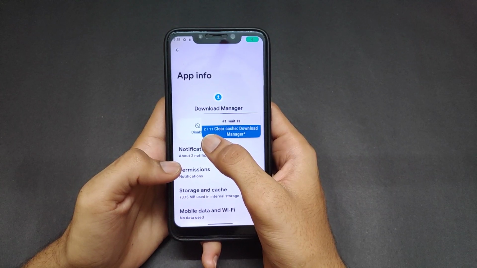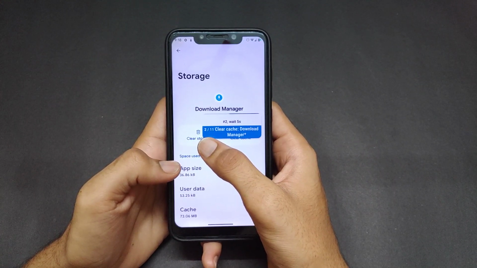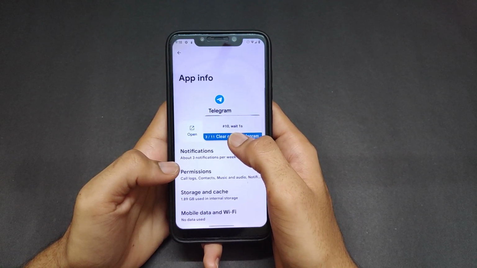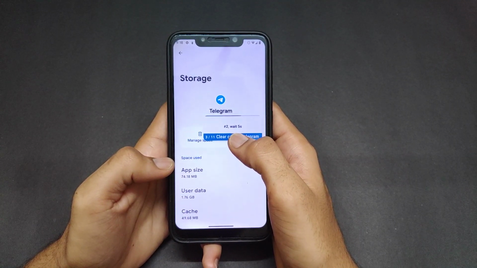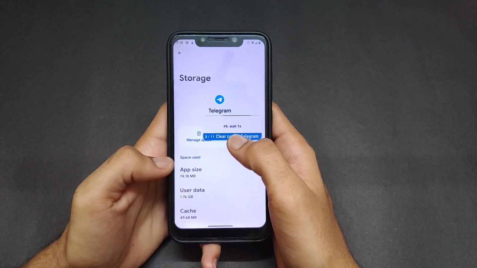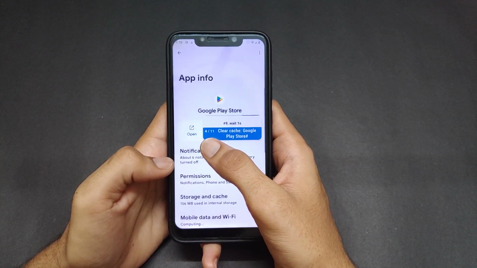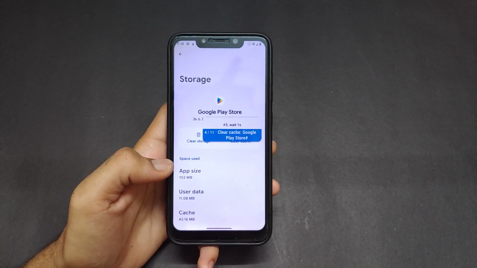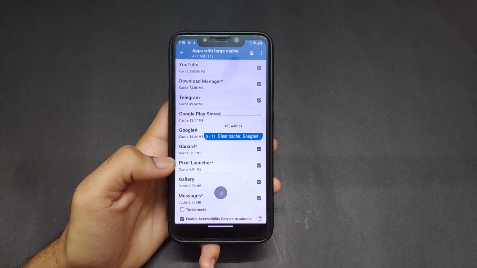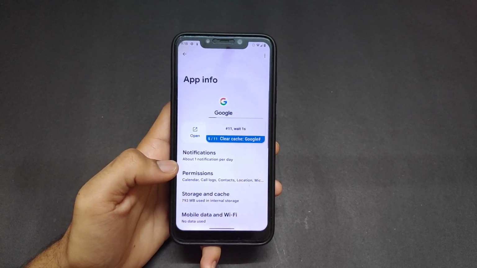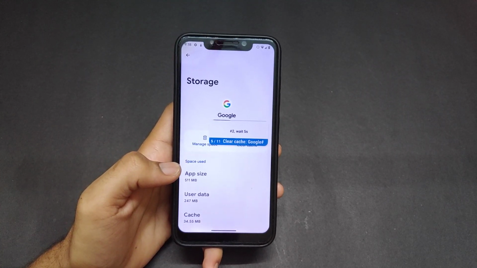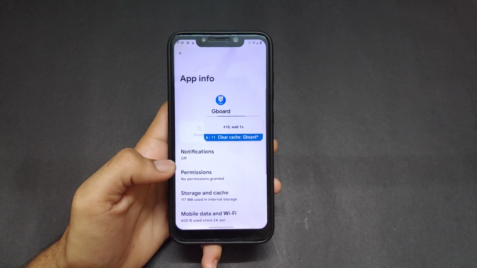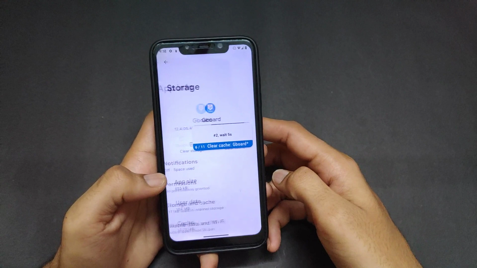It has calculated 11 apps and the second app is being cleaned, and for every app it will tell you the time, how many minutes or seconds it has taken for the cleaning process. This third app has been done. Now it is cleaning the keyboard.